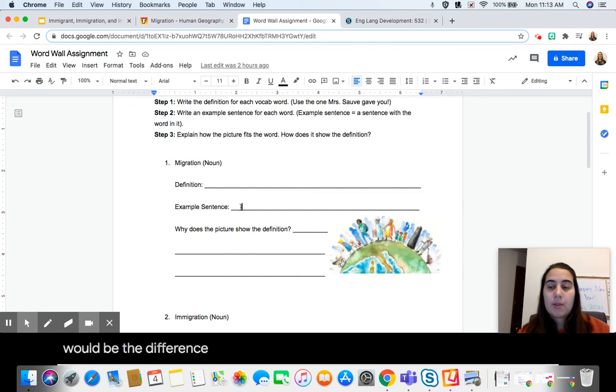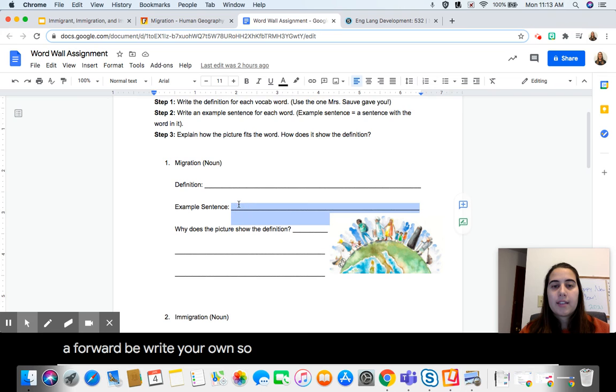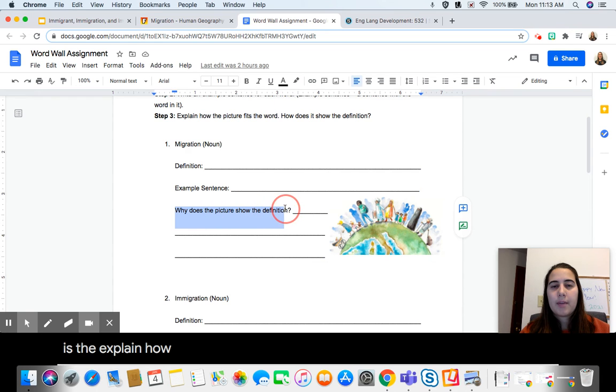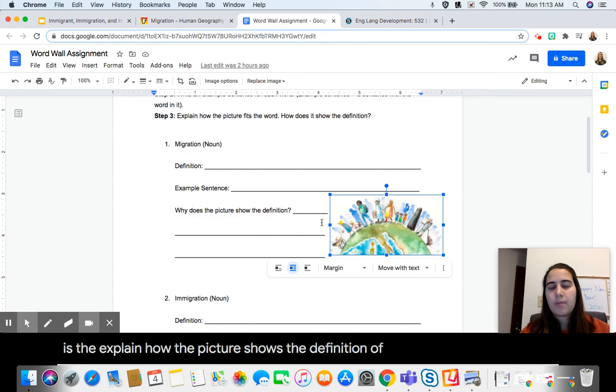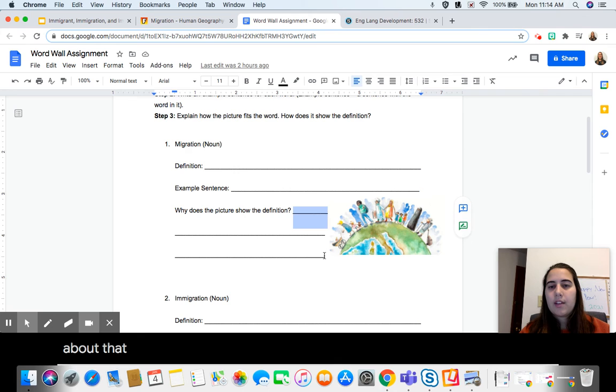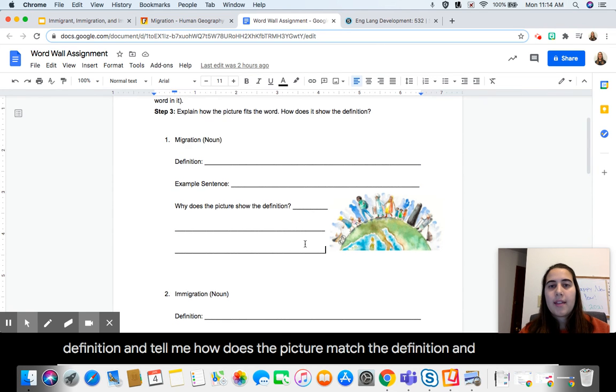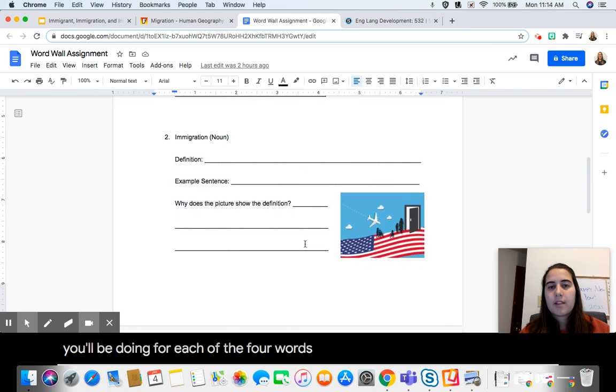That would be the difference between a 3 and a 4. A 3 would be you copy my sentence. A 4 would be you write your own. So write an example sentence. And then the last part is explain how the picture shows the definition of the word. So we talked about that in the video. So take a look at the picture, look at the word and the definition, and tell me how does the picture match the definition. And that's what you'll be doing for each of the words here.